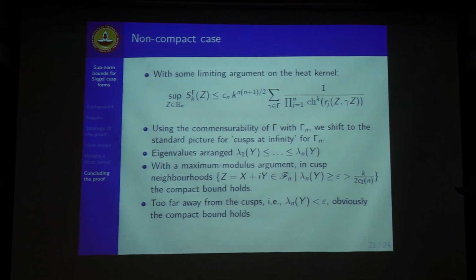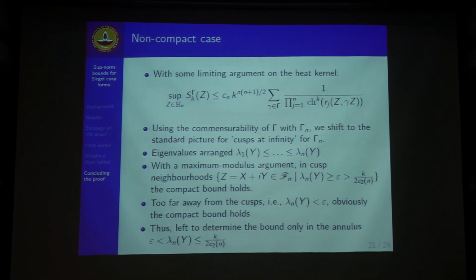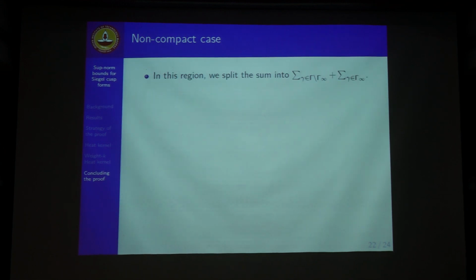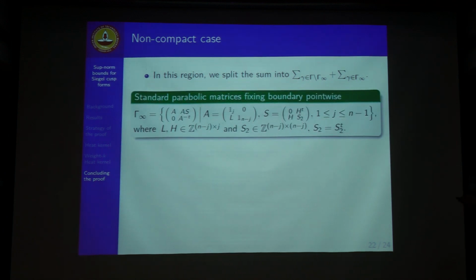So this is where we are looking for the sup norm bound. It's not in the cusp neighborhood, and it's not too far away from the cusp. It is in the annulus between the cusp and the cusp neighborhood that we need to calculate the sup norm bounds. In this region, we split this sum into the one without any parabolics and the parabolic sum. We have the standard parabolic matrices here.